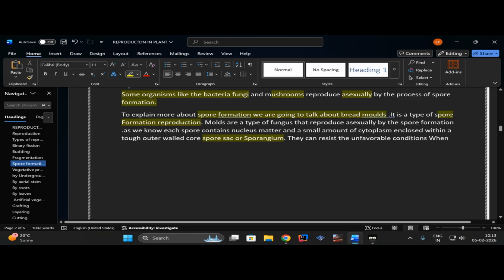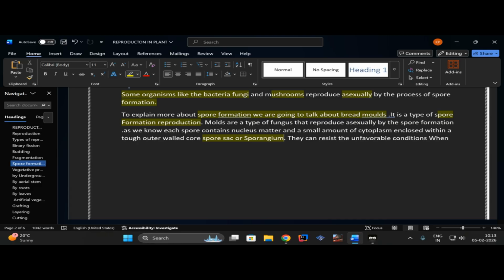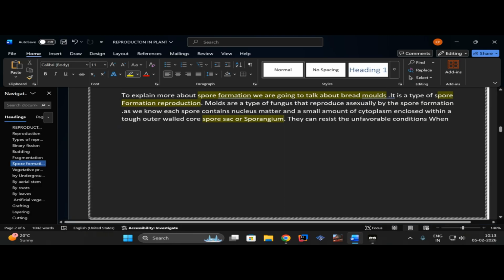So what are these spore sac and sporangium? In these, the cytoplasm or the nucleus matter is enclosed, just like the cell wall. If you can recall, in plants, the cell wall acts as a thick wall which surrounds the nucleus and cytoplasm. Just the same is the spore sac or sporangium.